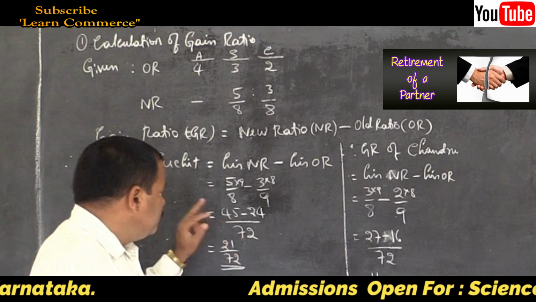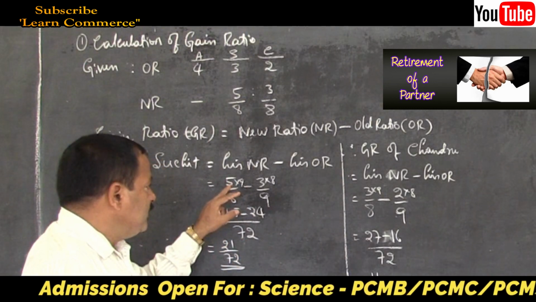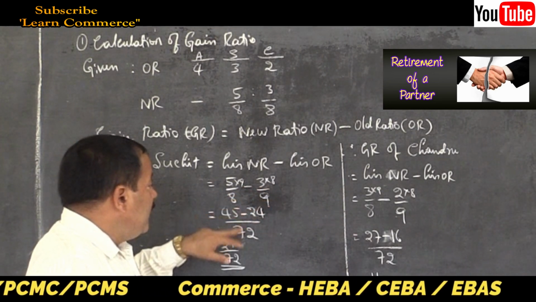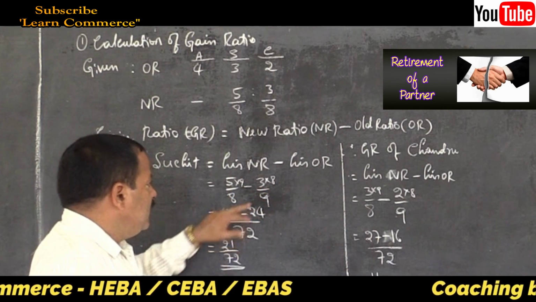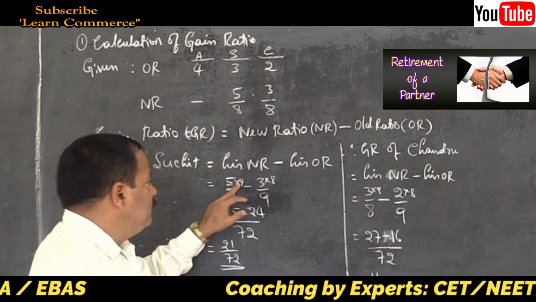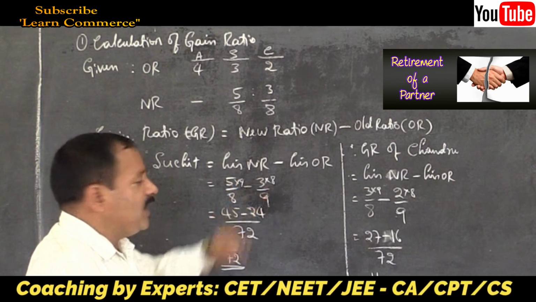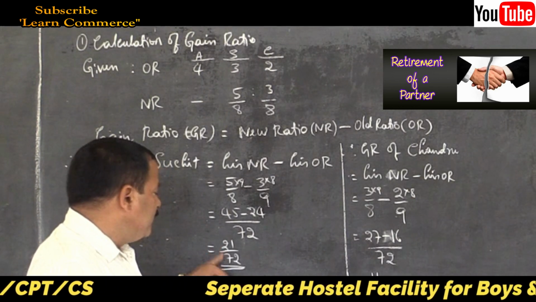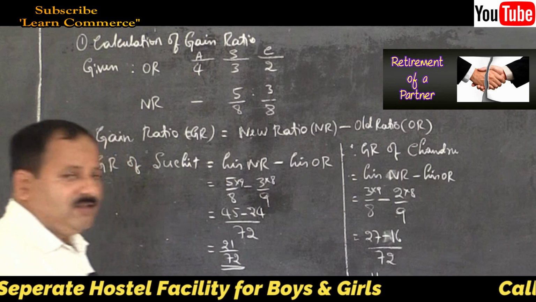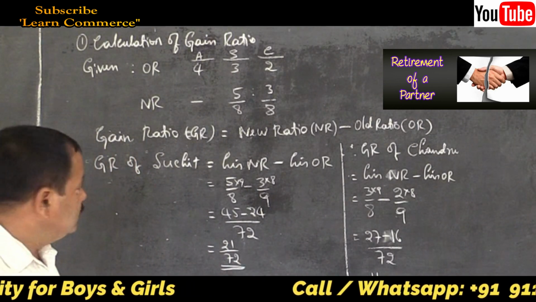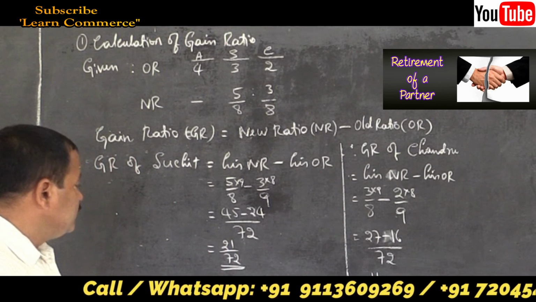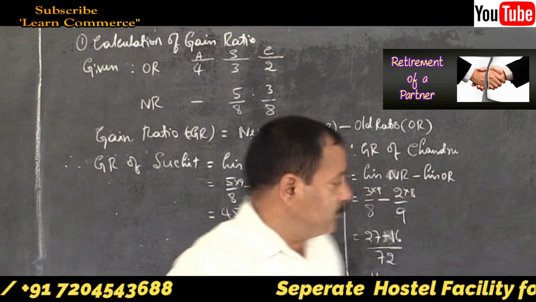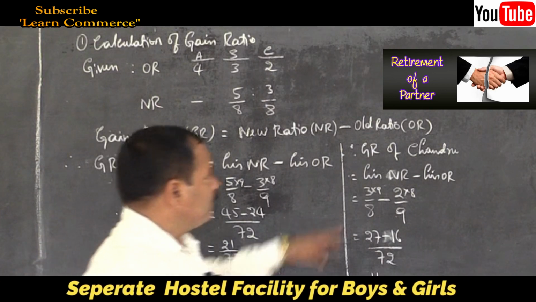Remember, 72. So, cross multiplication, 5 9s are and 8 3s are, so multiply the numerator also by 9 and 8, simplify it, 21 by 72. That is what the answer is. That is, gain ratio of Suchit is equal to 21 by 72. Now, let me move on to the next partner.